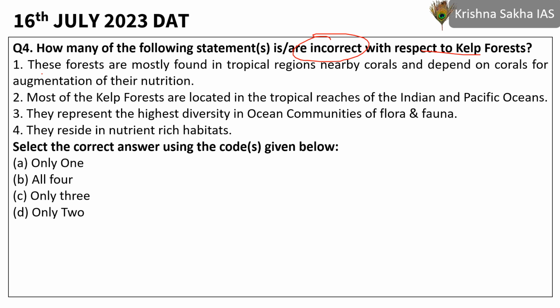Don't get confused. Kelp forest. These forests are mostly found in tropical region. Absolutely wrong. They are found in temperate region. They are not found in tropical region, and they do not overlap with the ecosystems of corals as well as our marshes and, as we have seen, mangroves.